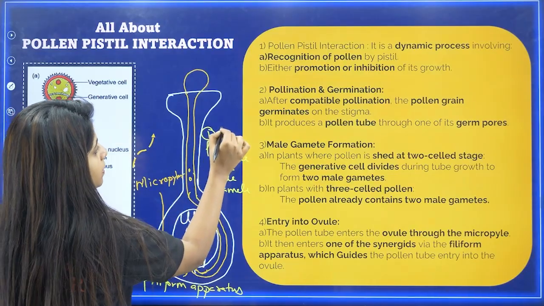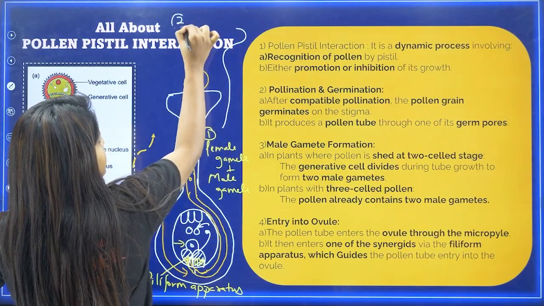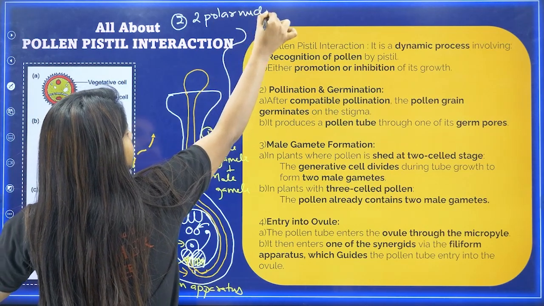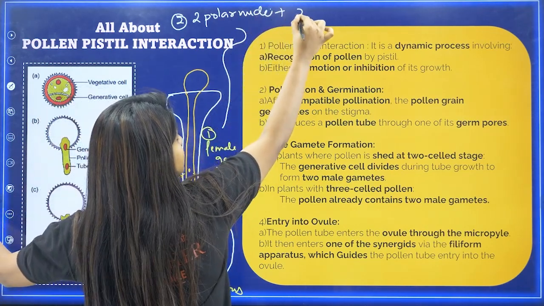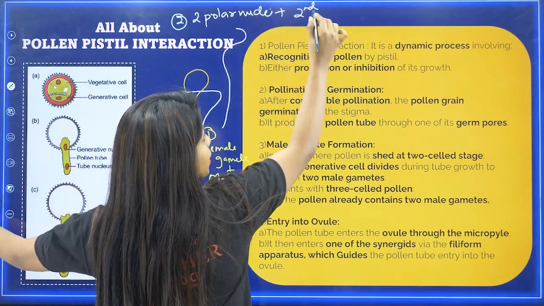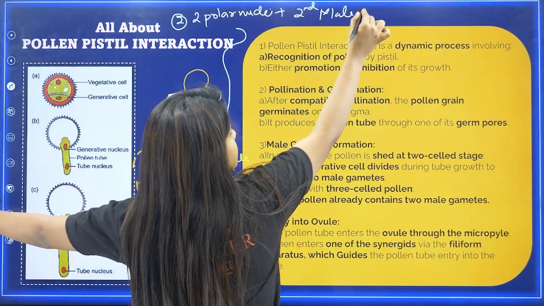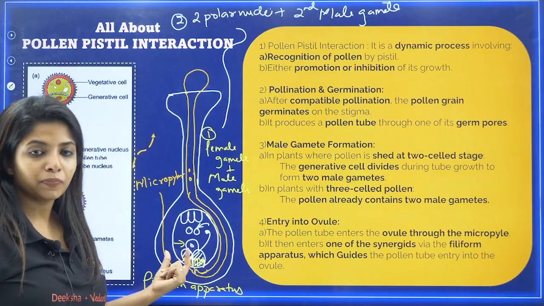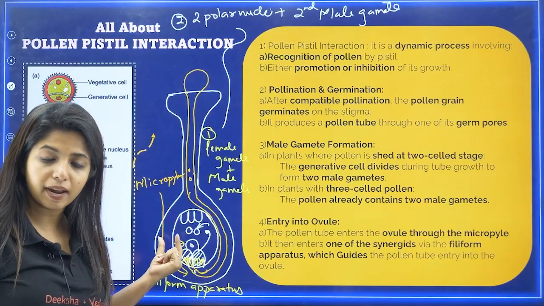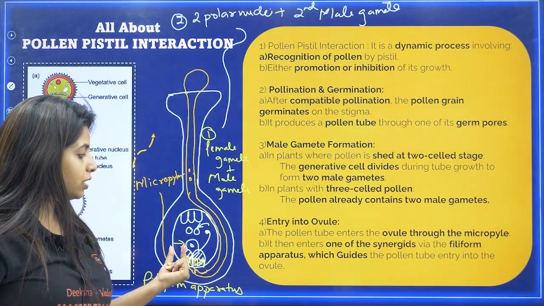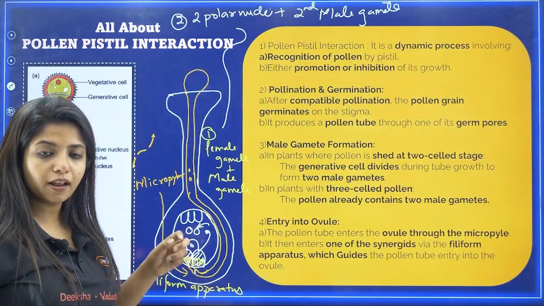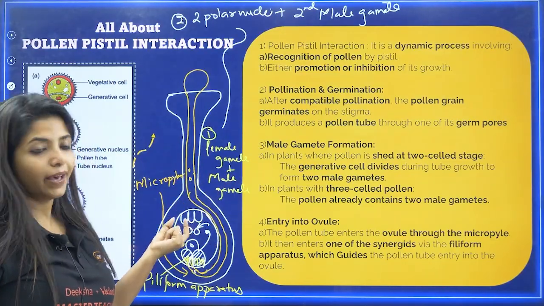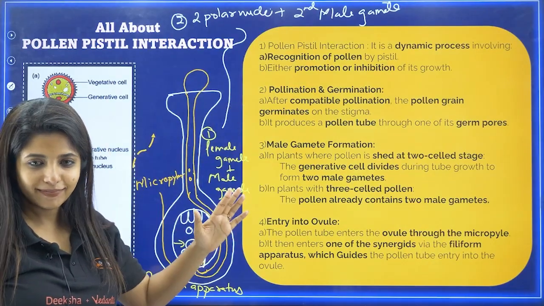So the second thing that happens after this is what? The second thing that happens is the two polar nuclei will be fusing with the second male gamete out there. So the first male gamete goes to the synergids. Who guides it? The filiform apparatus guides. It goes to the synergids, destroys it, gets into the egg cell, fuses with it. That is the first thing. Second thing, the second male gamete goes and fuses with the two polar nuclei, and that happens.